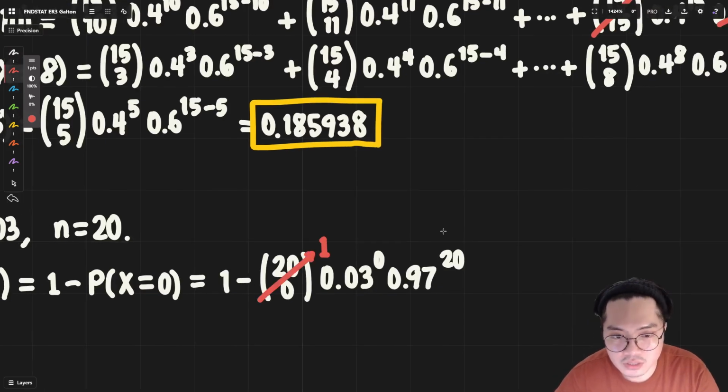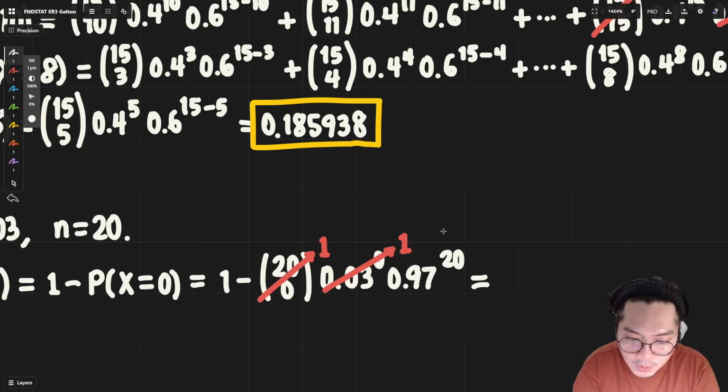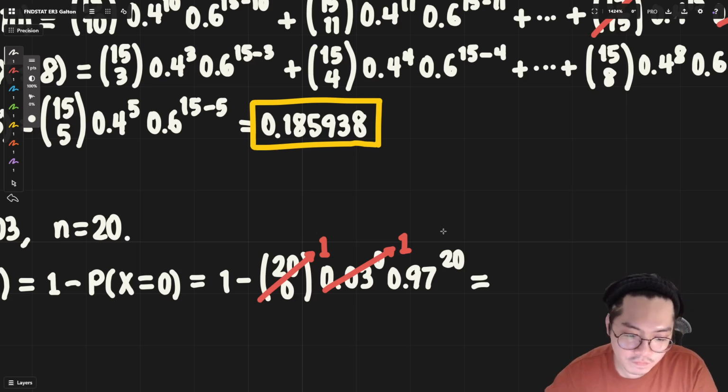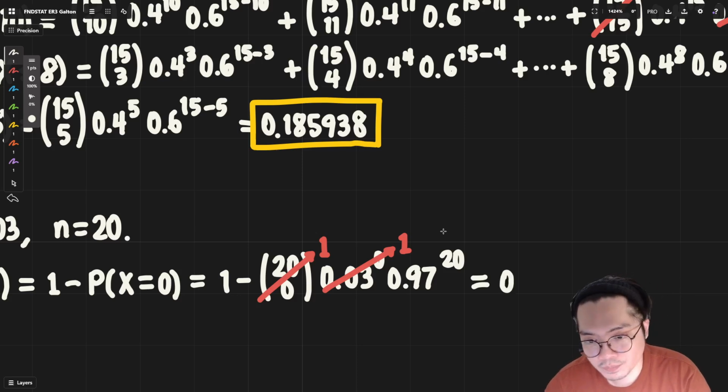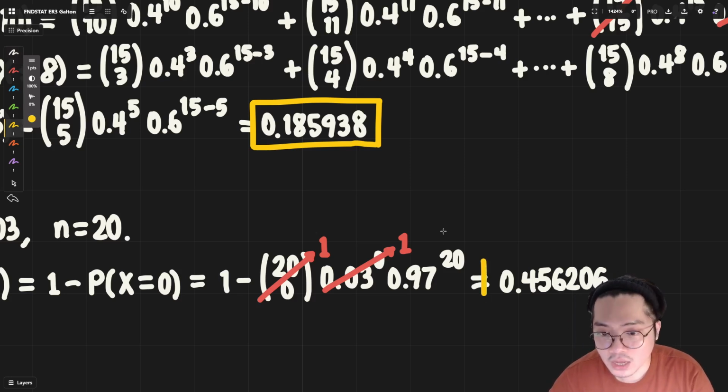This cancels. This is 1. This is also 1. And therefore, the probability of this happening is 1 minus 0.97 raised to 20, which is 0.456206. This is the probability of at least one being defective.